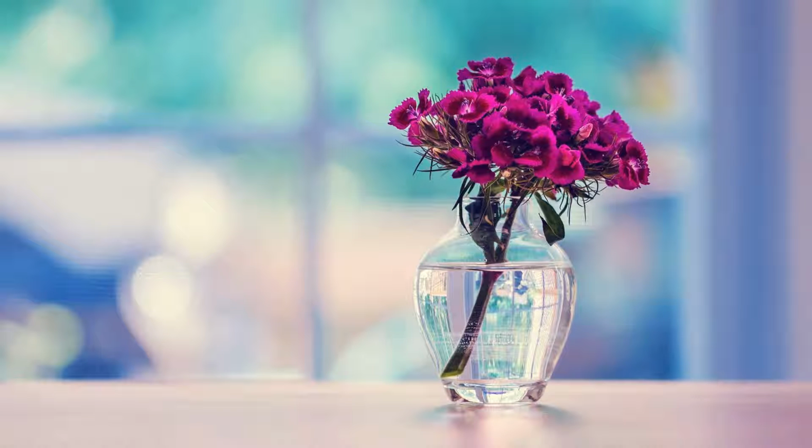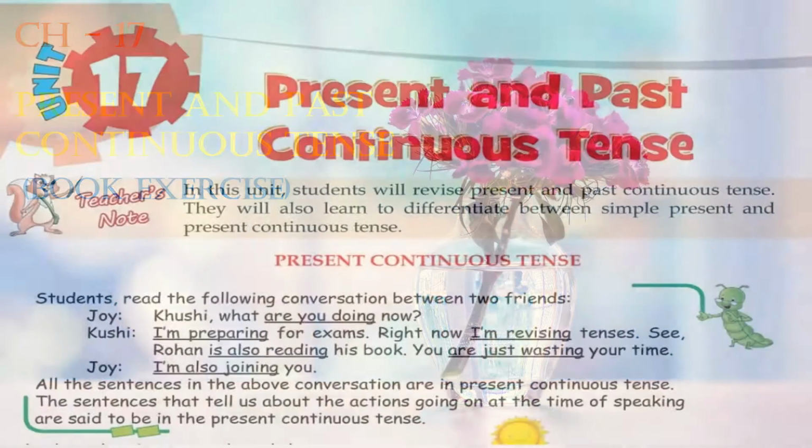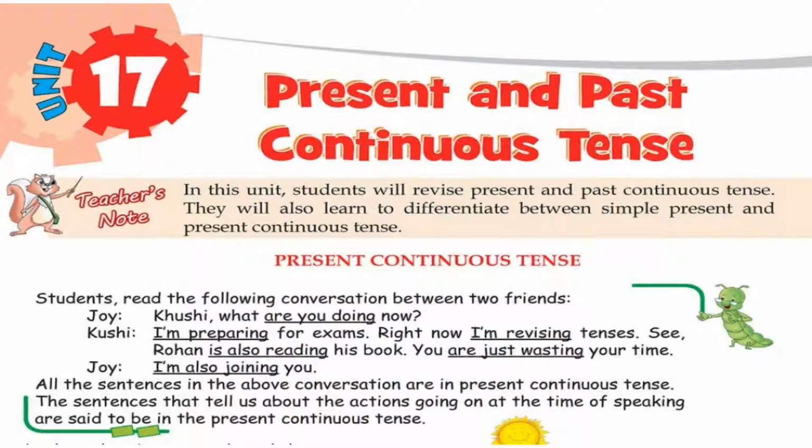Good morning, children. Today we are going to learn about the book exercise of chapter 17, that is present and past continuous tense. Children, in our last video, we have done the explanation of this chapter. So I hope you have well understood what is present and past continuous tense. I have also explained how to change into negative and interrogative sentences. So let's start. First we will read the chapter, then we will do the book exercise. So let's read it.